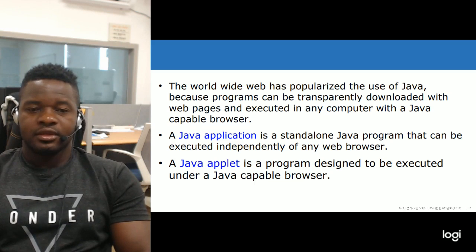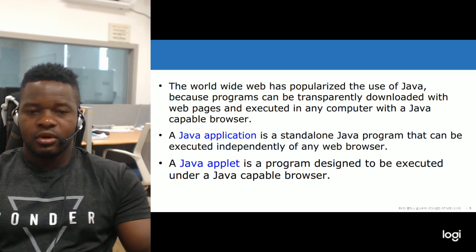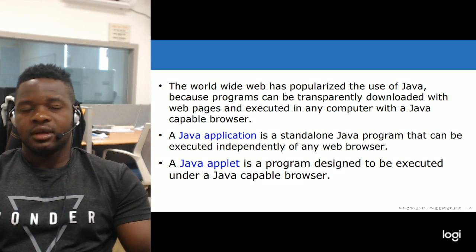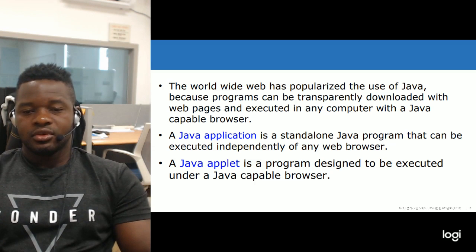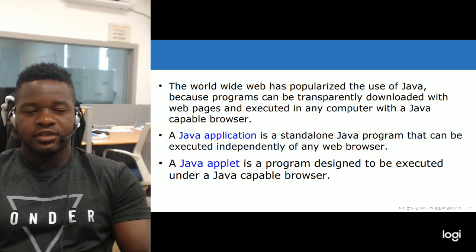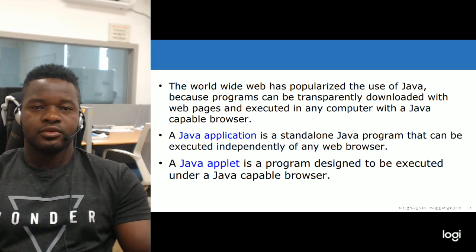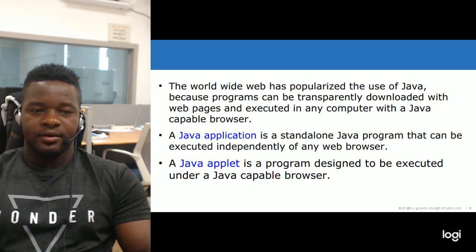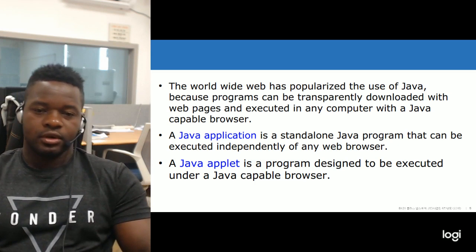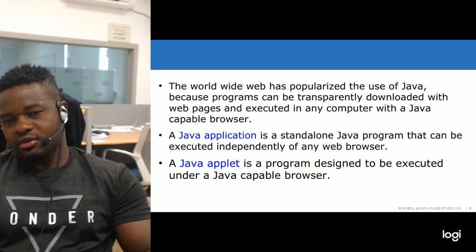So as long as you have Java installed in your device, it is easily able to run it. If Java is not installed in your device, you are not able to use Java unless you have the application installed in your device before you can run Java.